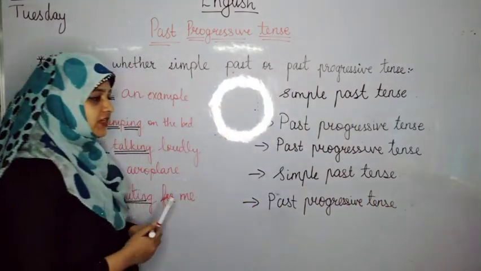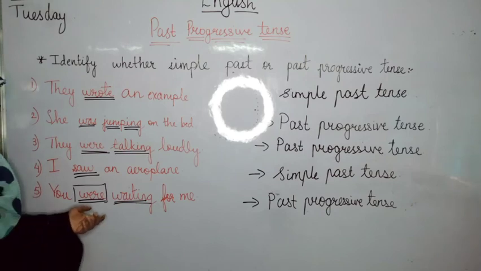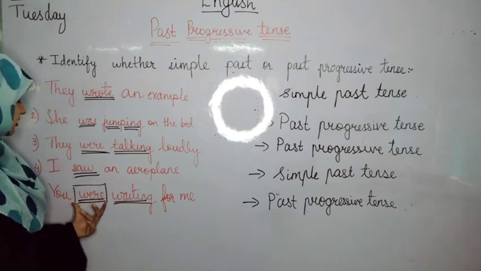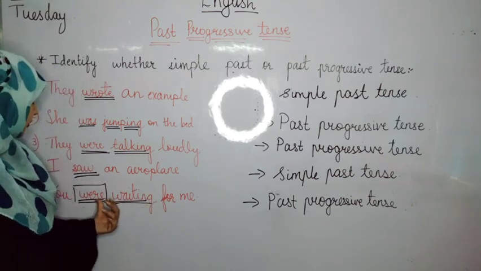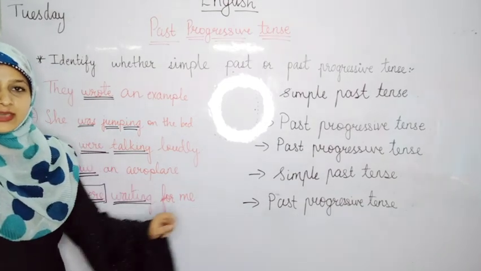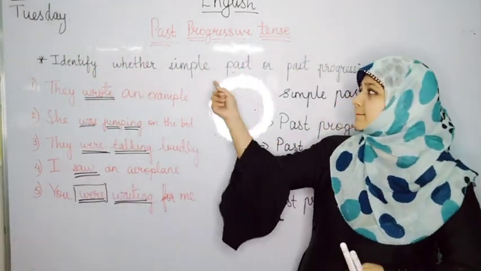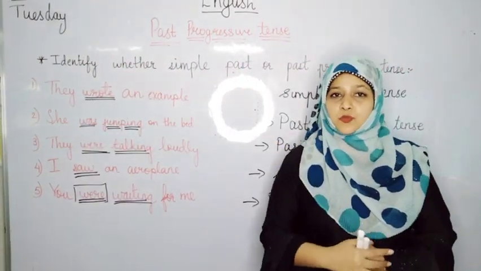Past progressive tense means we don't know if the action is complete or no. That is why this sentence, you were waiting for me, is into past progressive tense. Yes? Now my children, hope you all have understood the difference between simple past tense and past progressive tense.